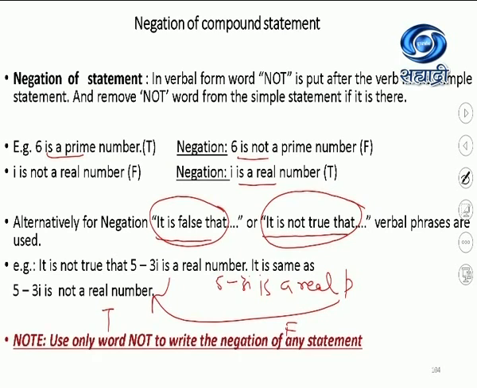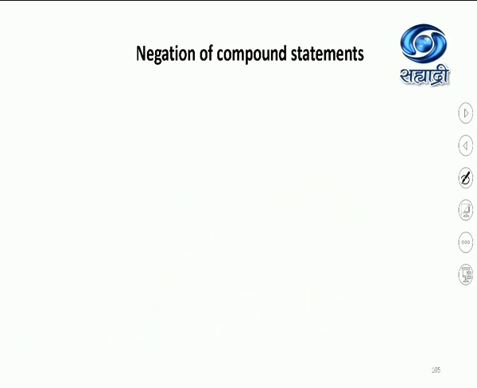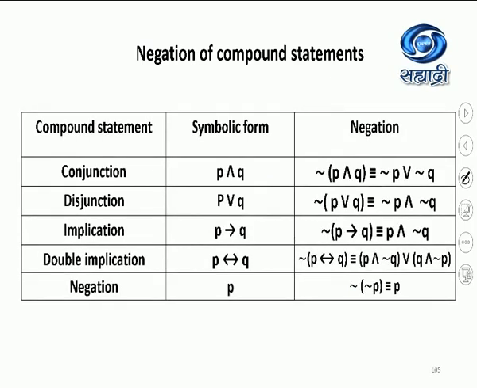But note, do not only use the word "not" to write the negation of any given simple statement. Please note it. So now we go for negation of compound statements, for which we use this symbolic form. If the conjunction is used, P and Q, the negation of P and Q is negation P or negation Q. The negation of the disjunction P or Q is negation P and negation Q.